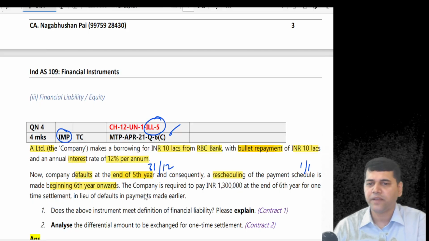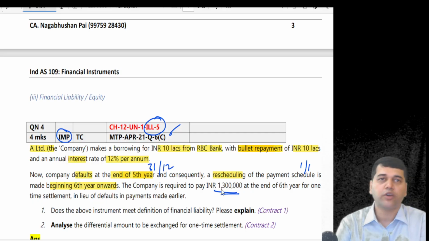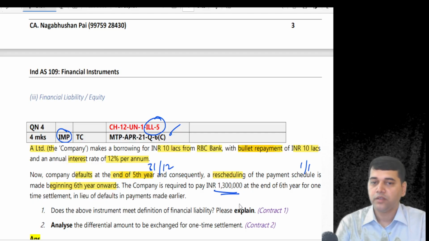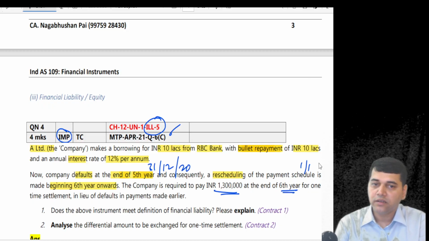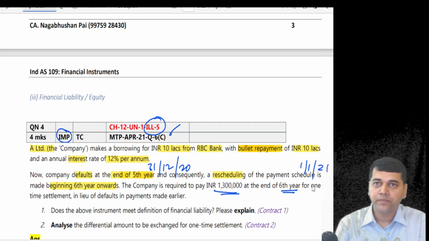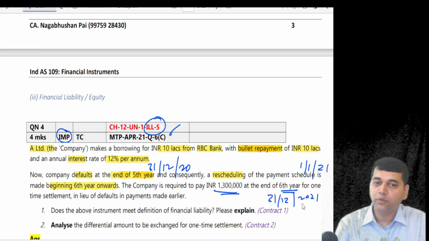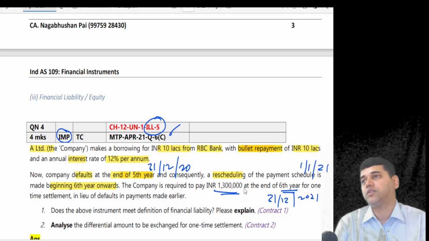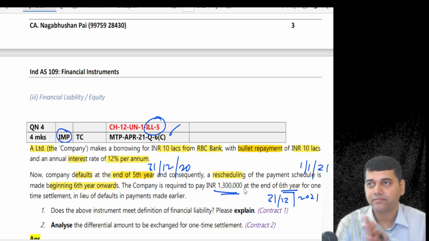The company is required to pay 13 lakhs. The bank said, look, okay, no problem. Do one thing. At the end of the 6th year, say on 1st January 2021 you went, at the end of the 6th year, that means 31st December 2021, you pay me 13 lakh in full and final settlement.